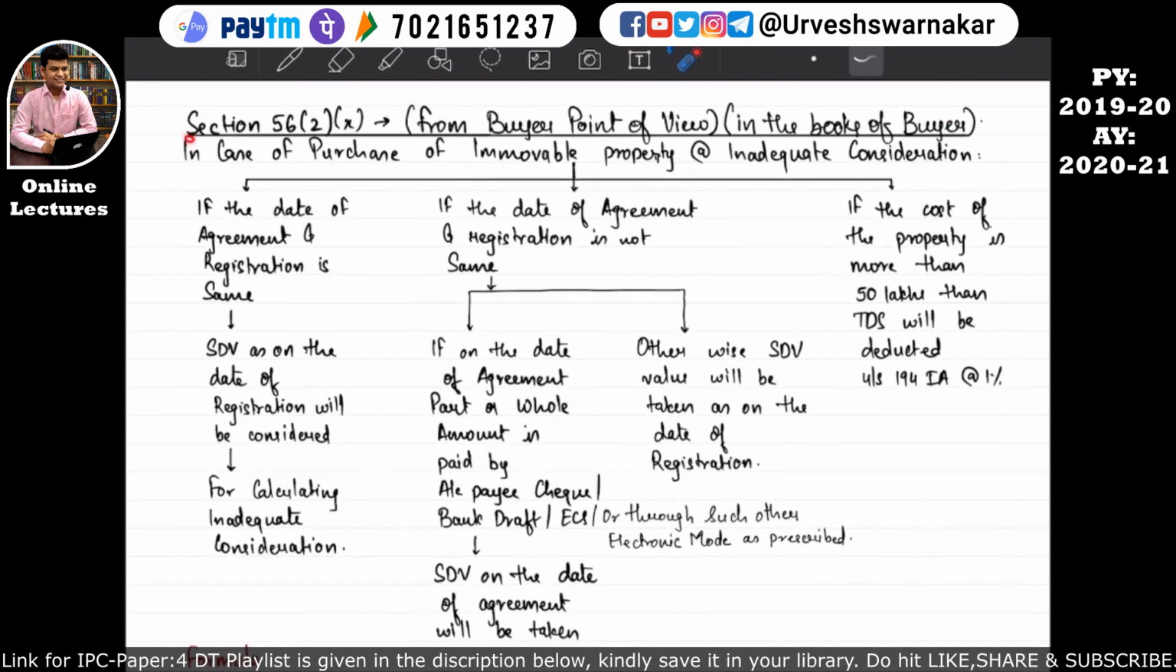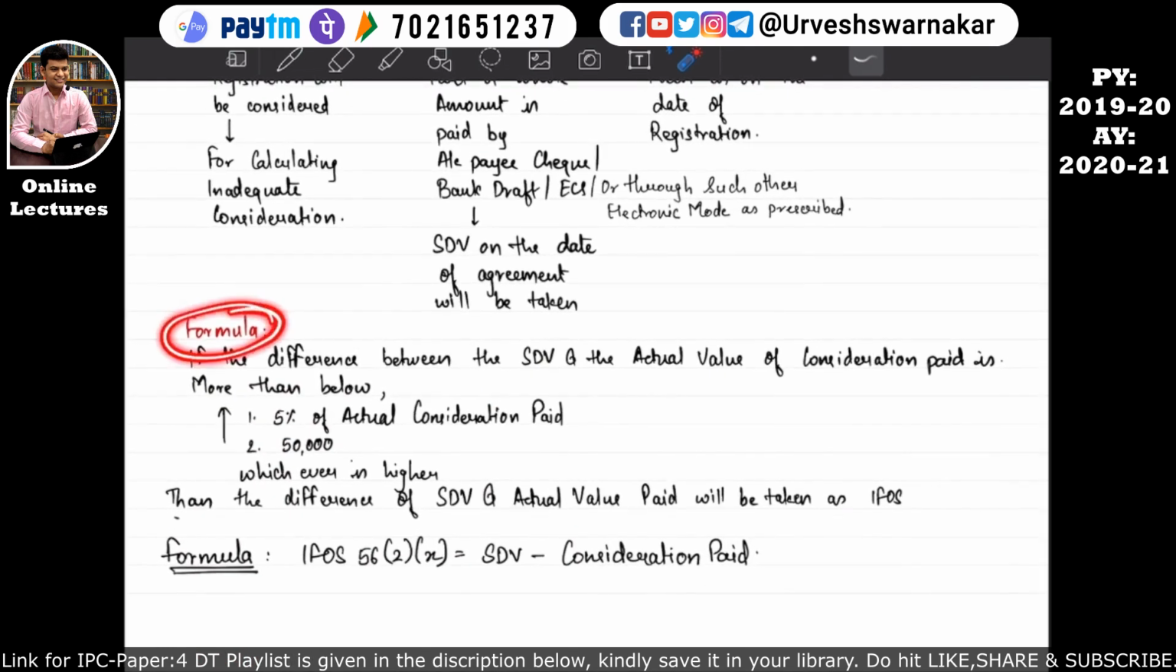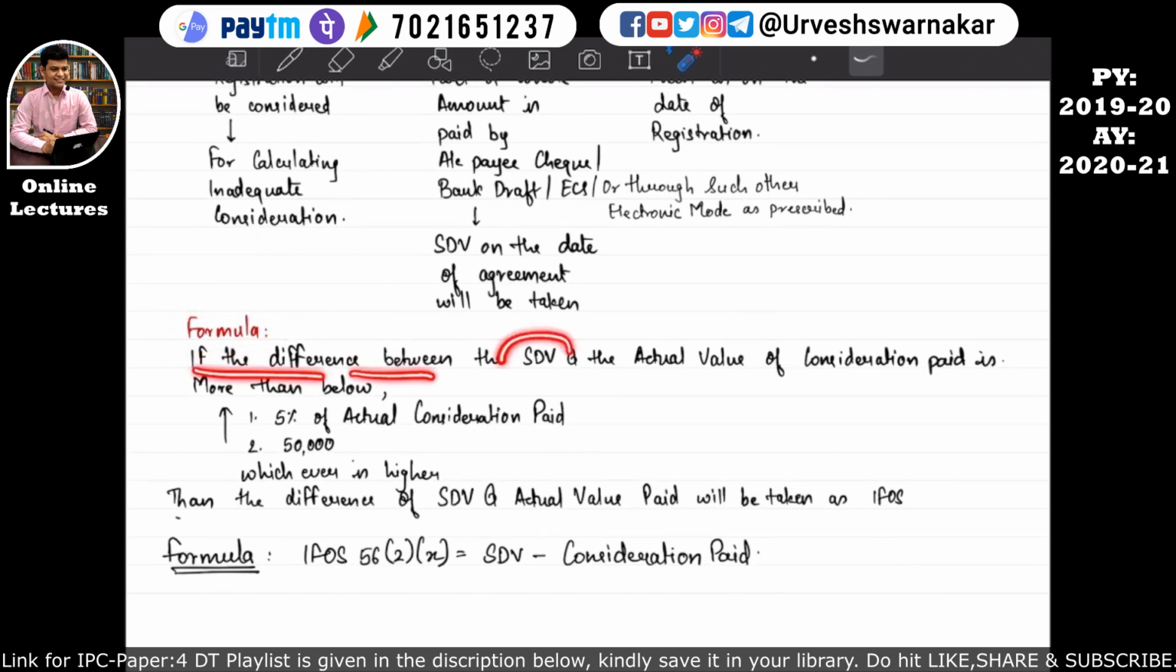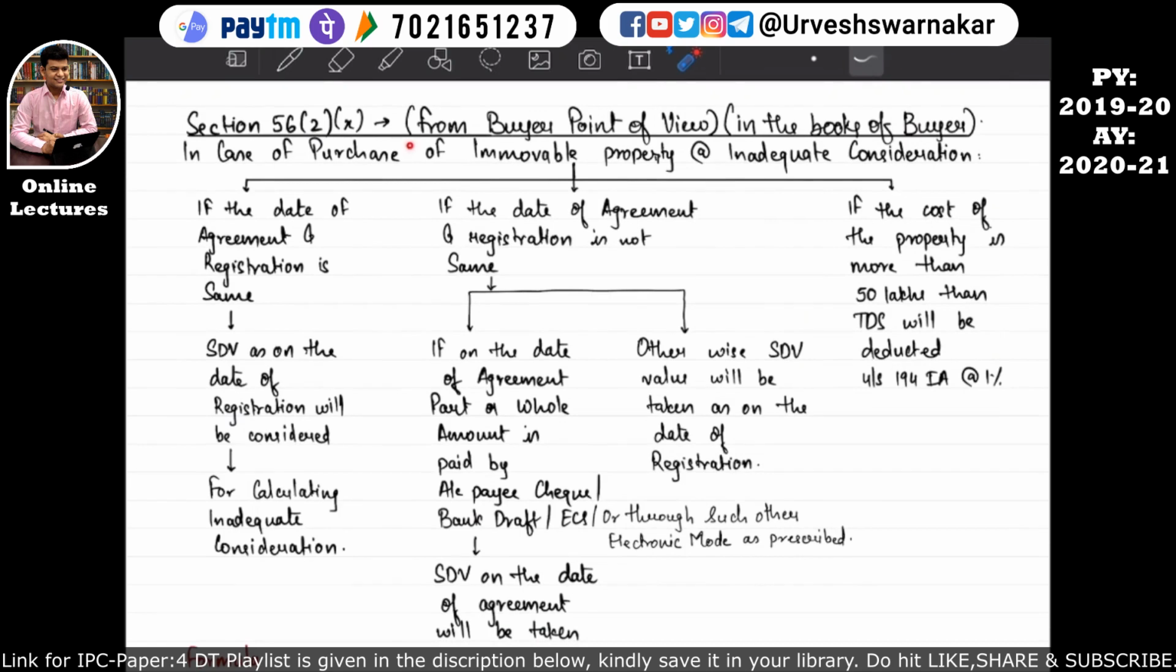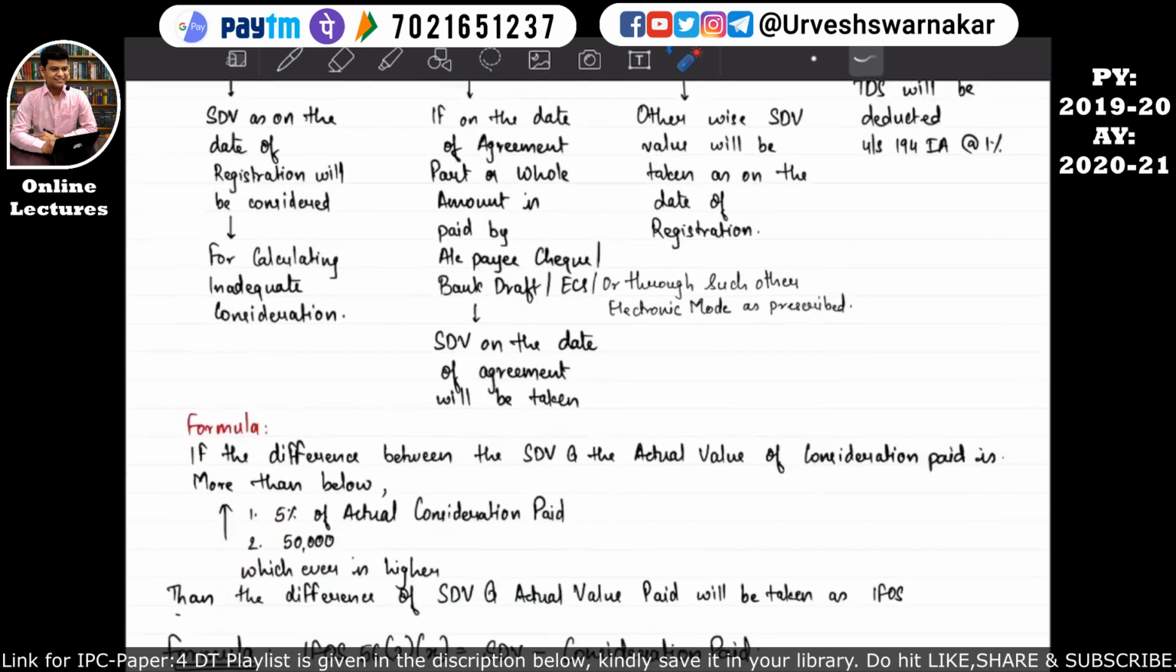So let's revise this section, that is section 56(2)(x). This section says that in case of a purchase of an immovable property at an inadequate consideration, the formula will apply. The formula says that if the difference between the stamp duty value and the actual consideration paid is more than the higher of 5% of the actual consideration paid or rupees 50,000, then the difference between the stamp duty value and the actual value paid for purchasing the house property will be taken as income from other sources in the books of the purchaser. Okay, from the buyer's point of view, in the books of the buyer, that is the purchaser. I hope this is quite clear to you all.